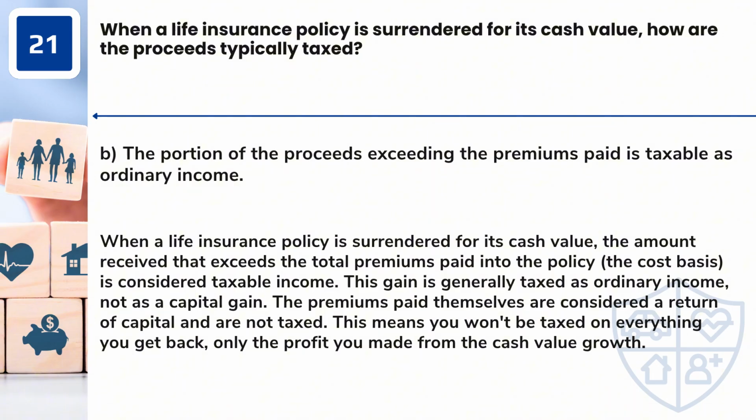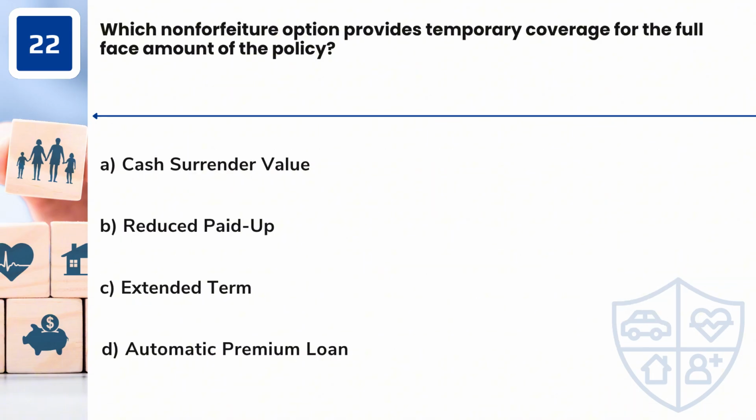growth. Question 22. Which non-forfeiture option provides temporary coverage for the full face amount of the policy? A. Cash surrender value. B. Reduced paid up. C. Extended term. D. Automatic premium loan.